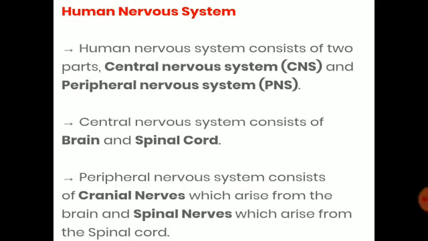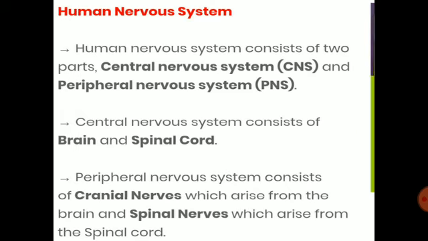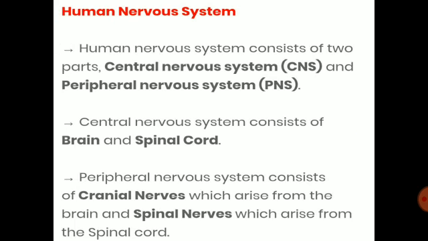Next topic is nervous system in human being. The nervous system in human being is divided into two main parts, that is central nervous system, also called CNS, and peripheral nervous system, called PNS. So central nervous system includes the brain and the spinal cord. Also it is the site of information processing in the nervous system. And next one is peripheral nervous system. It consists of nerves that course between the central nervous system and different parts of the body.